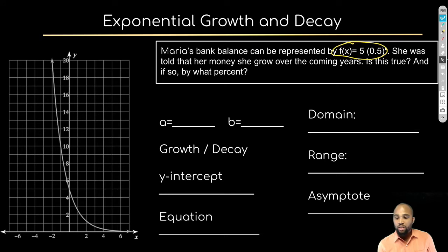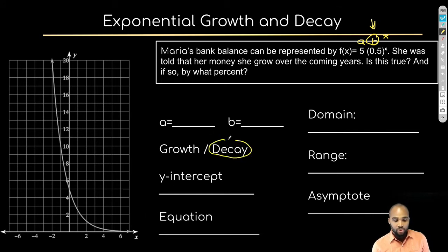Now, I didn't actually need the graph, because if I had looked at my equation here, I would have realized that there's an A here, here's my B, and here's the X. Well, the B is between 0 and 1. It's a fraction, a decimal, right? So I know that this is going to be decaying, going down, which as you see here, the line's going down from left to right. So I'm going to circle decay.